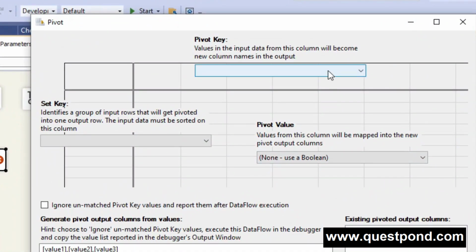Here we have Pivot Key, Set Key and Pivot Value. In the Pivot Key we have to pass the week column here. Why the week column? Because you can see that the values in the input data of this column will become the new column names.